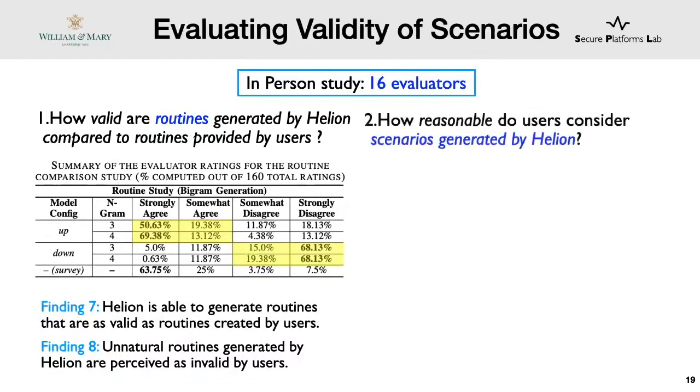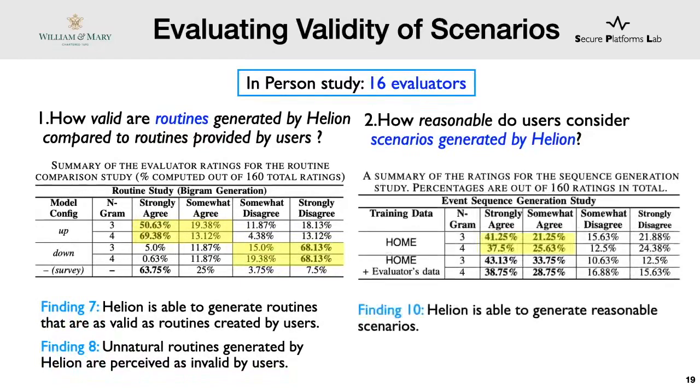Now we move on to the next question, where we asked evaluators to rate how reasonable they found the scenarios generated by Helion. So even without including the evaluators' data for training, Helion was successful in generating scenarios that were marked as being reasonable. Since most models are actually more accurate when you provide them with personalized data, we trained the model both with the evaluator's routines as well as without them. As you can see, the accuracy improves after personalized data is included, which further speaks to the validity of scenarios generated by Helion.